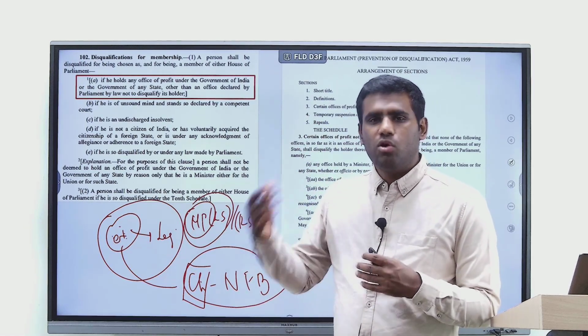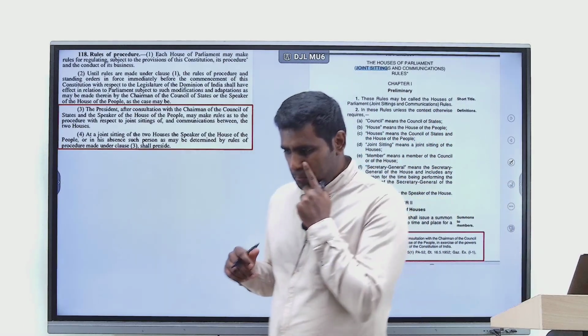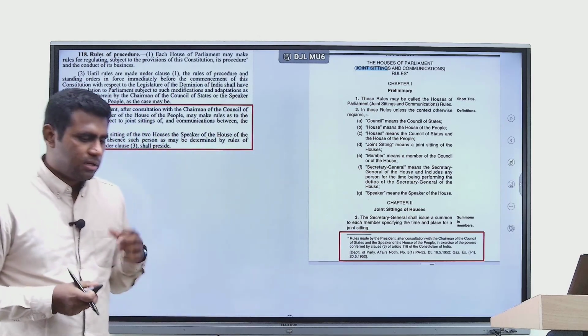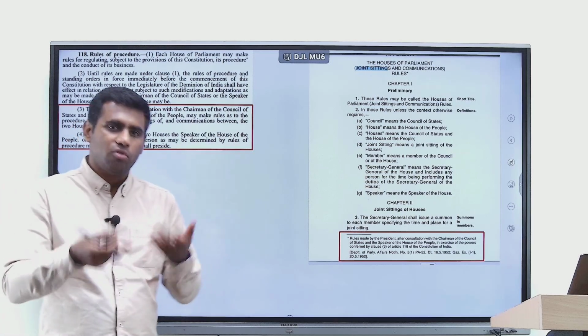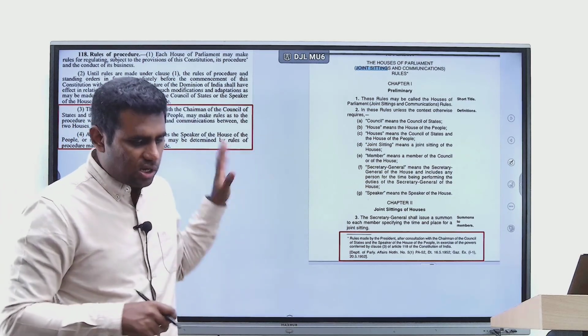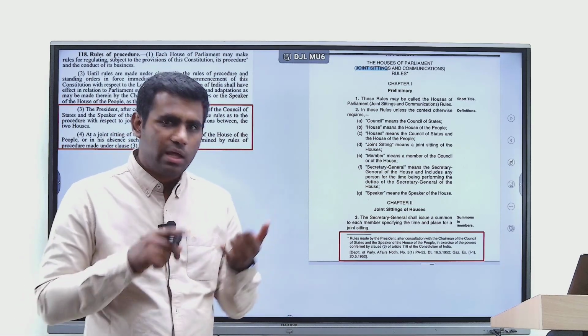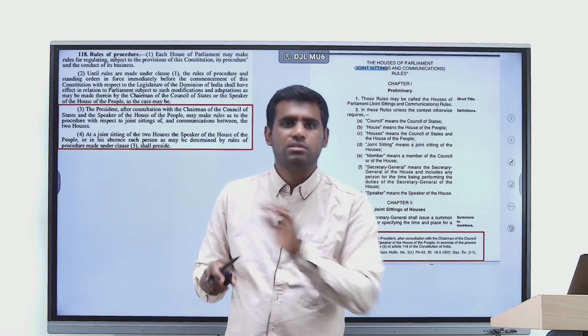Alright, so we'll move on to the next article. Now coming to the last point of our discussion, we'll take up a specific article, Article 118, which talks about the power to make different rules regarding the procedure to be followed in the houses, right? So 118 is very clear. It says Lok Sabha, Rajya Sabha, they'll make their own rules. That's why we today have separate rules of procedure for Lok Sabha, separate rules of procedure for Rajya Sabha.